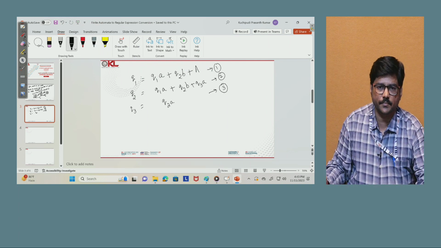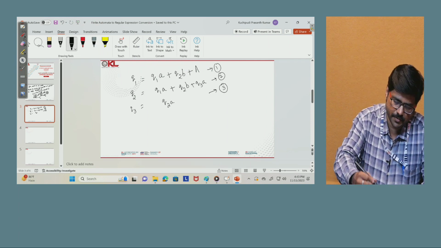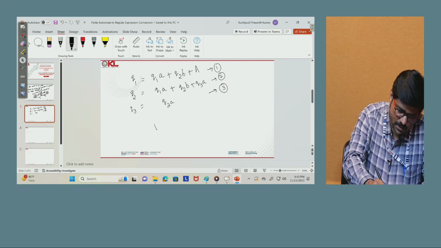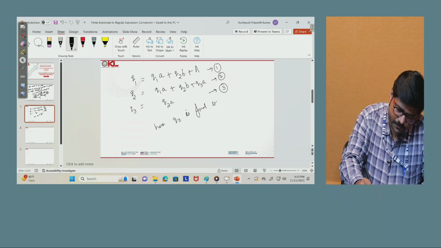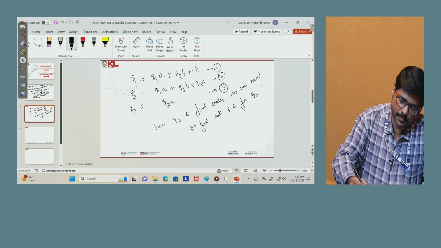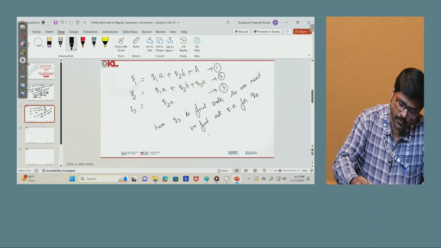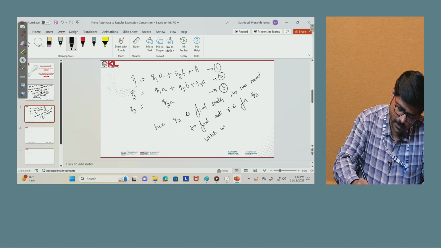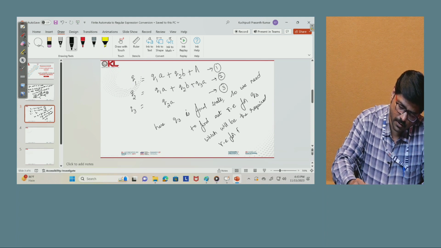Now we have written three equations from the given DFA. But what is the final state here? Q3 is the final state. So we need to find the regular expression for Q3, which will be the required regular expression for the given DFA.